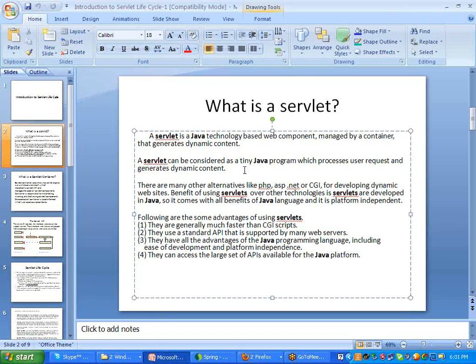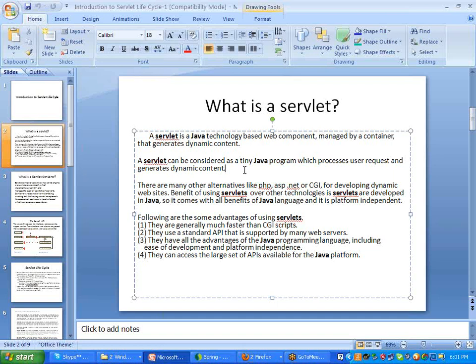They can use their own tools and their own servers. That's their own wish. It is a topic for developing the web component. Not only servlets, some other topics are also available like PHP and ASP.NET. Using those also we can develop web applications.